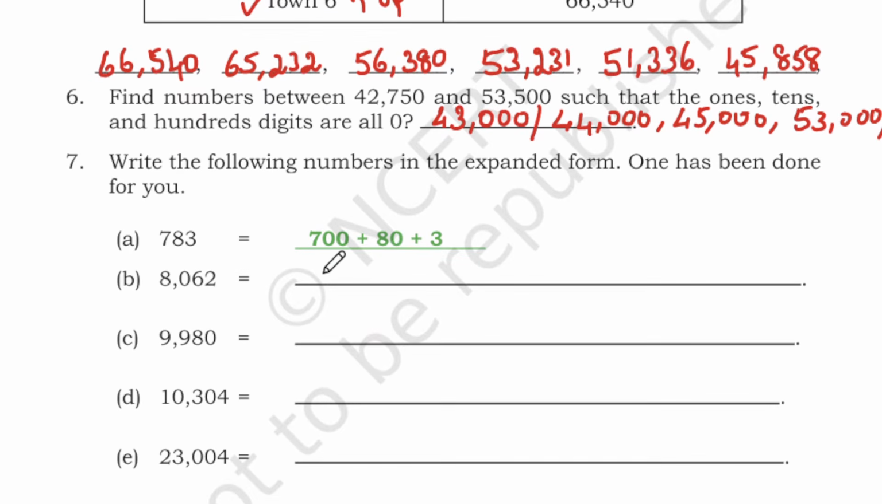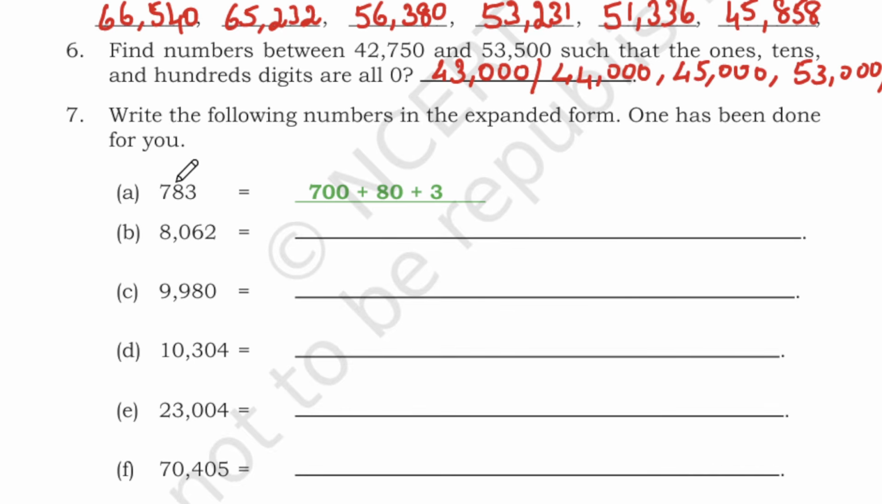Next, write the following number in the expanded form. One has been done for you, very easy. So you have to expand the hundreds, tens and ones. So we have ones, tens, hundreds. So this should be split as 700 plus 80 plus 3. So here we have ones, tens, hundreds, thousands. So this should be split as 8,000. Hundreds we do not have. You can put 0 hundreds plus 60 plus 2.